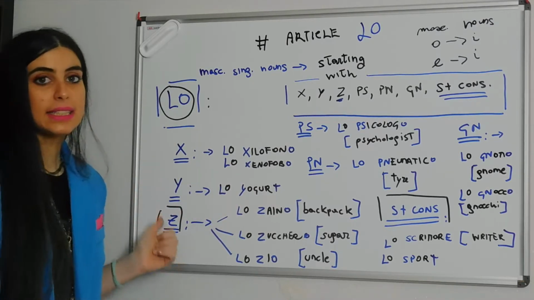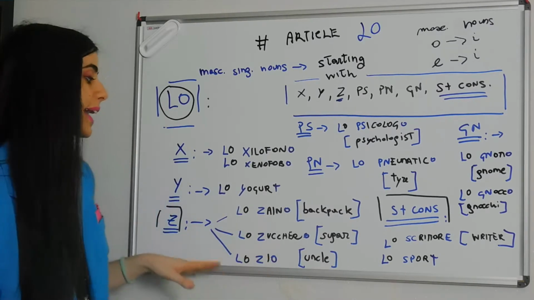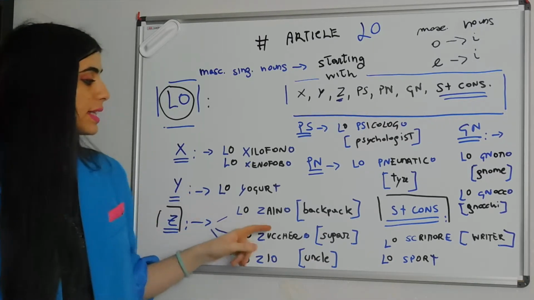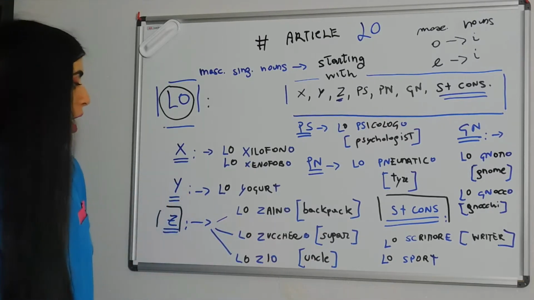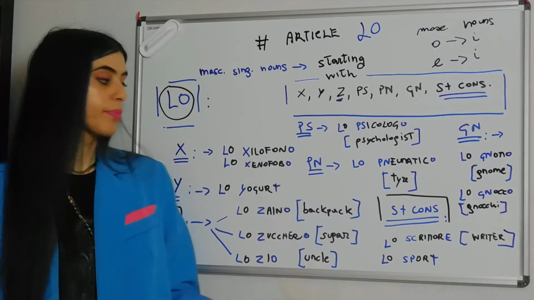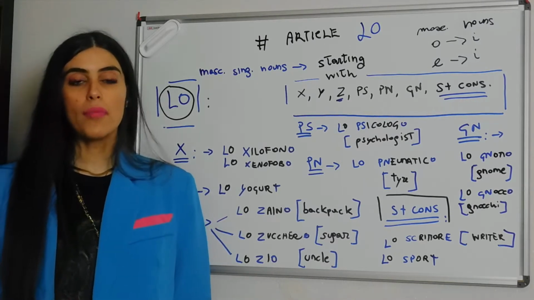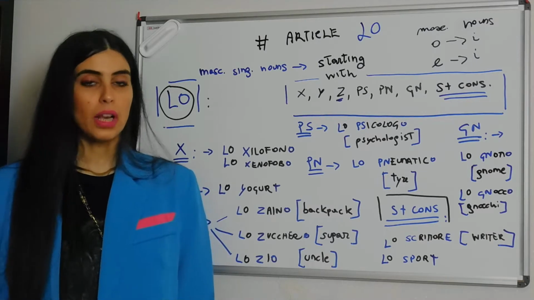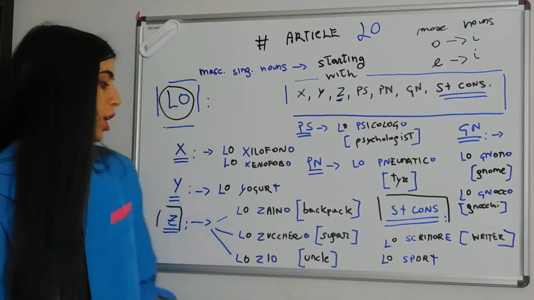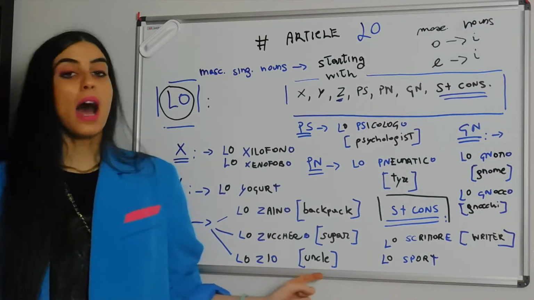Let's go to Z. Z is a very important category. So again, we have a few words here. For instance, lo zaino, backpack, lo zucchero, sugar, and then lo zio, uncle. So, lo zaino, lo zucchero, lo zio. Let's repeat one more time. Lo zaino, backpack, lo zucchero, sugar, and then lo zio, uncle.